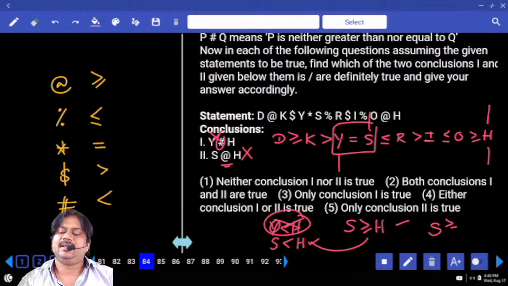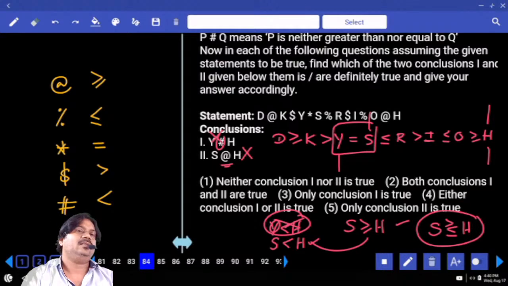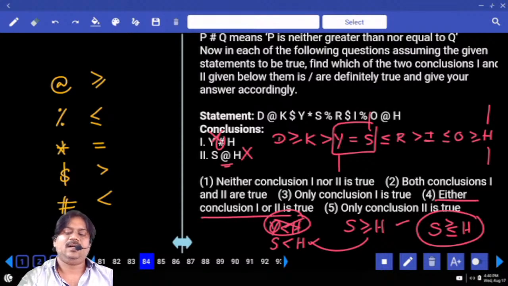S may be greater, smaller or equal to H. Can we prove this from the information? Yes. Then the answer for the question is either 1 or 2. Option number 4. Be careful when you have this type of questions in examinations.